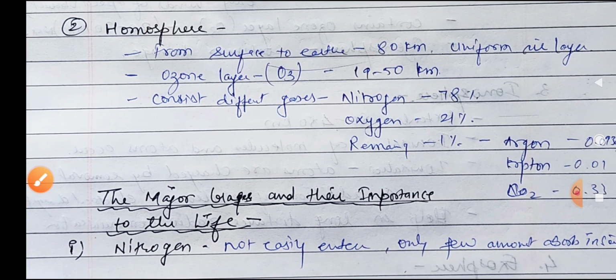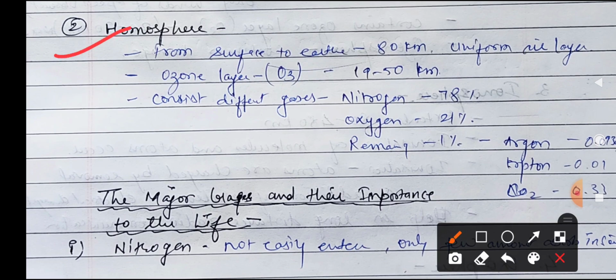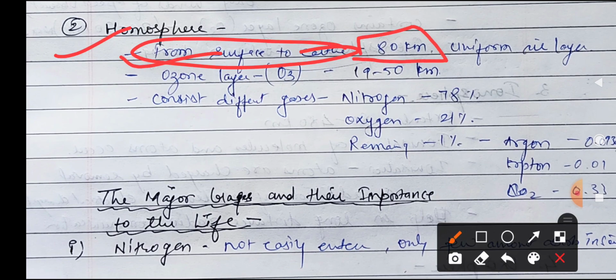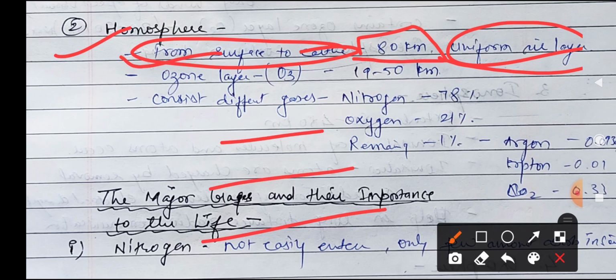The second part is called the homosphere. What is that? It starts from the surface of the earth and goes up to 80 kilometers, and it is uniform in composition. All these layers are uniform.